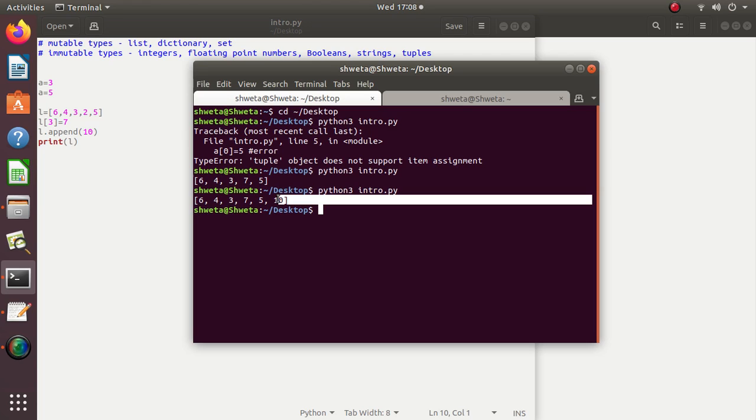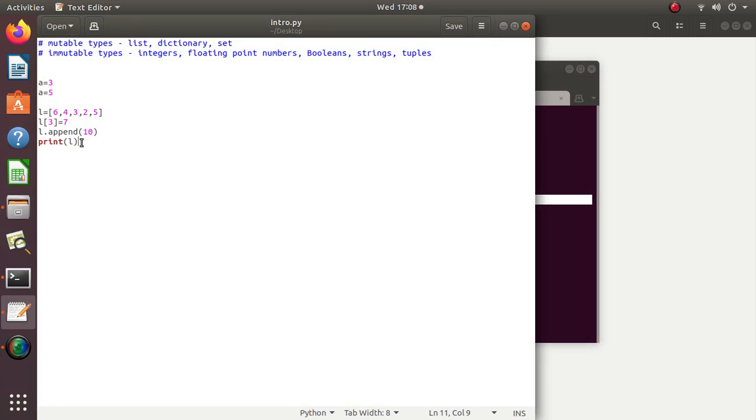Hence the list is mutable, and dictionaries are also mutable. So here is just one example of a dictionary. Here I am taking dictionary K. Dictionary is enclosed in curly brackets, and each element of a dictionary is a key value pair.